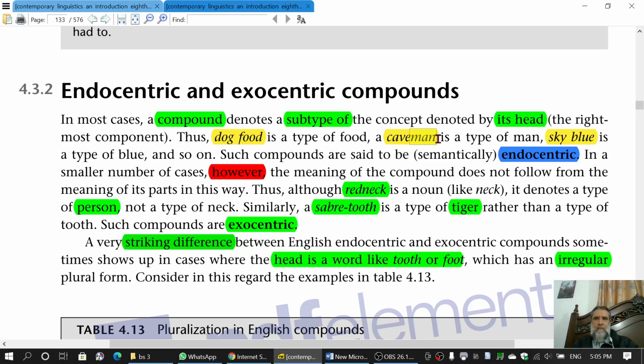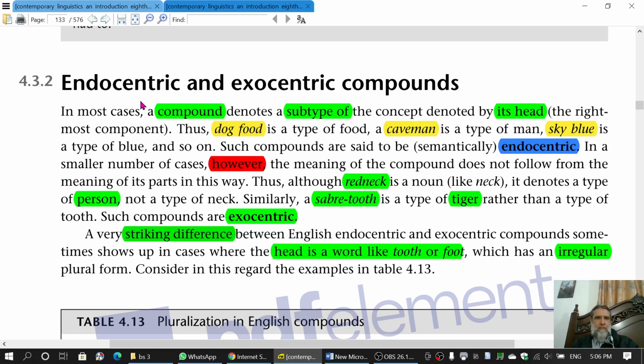So caveman is a kind of man. The main item here, the head of this compound, is man. And caveman, which is a compound, is the subtype of man, which is the head.